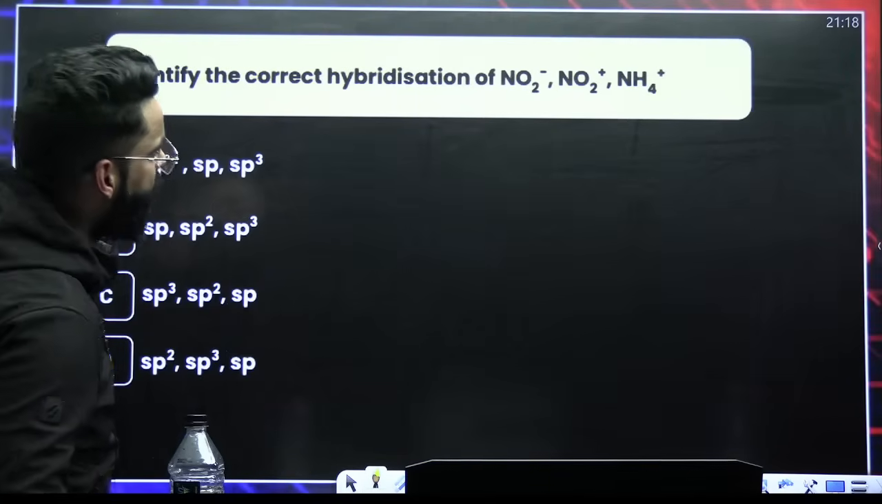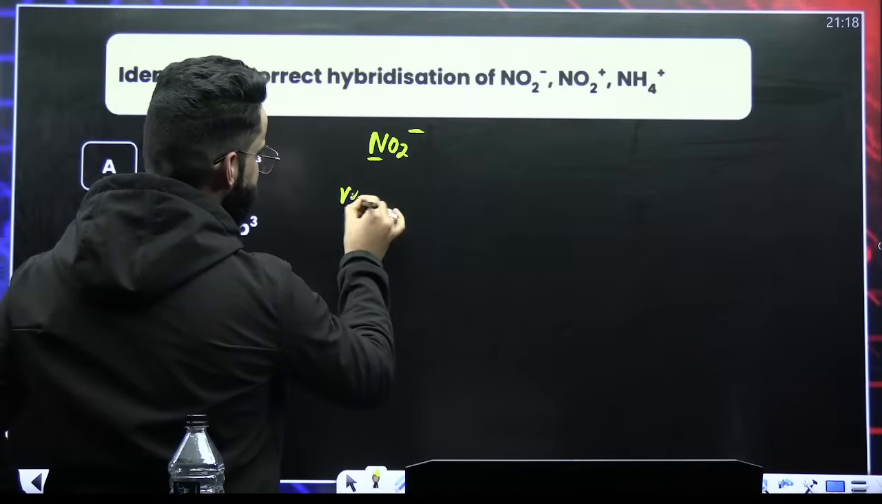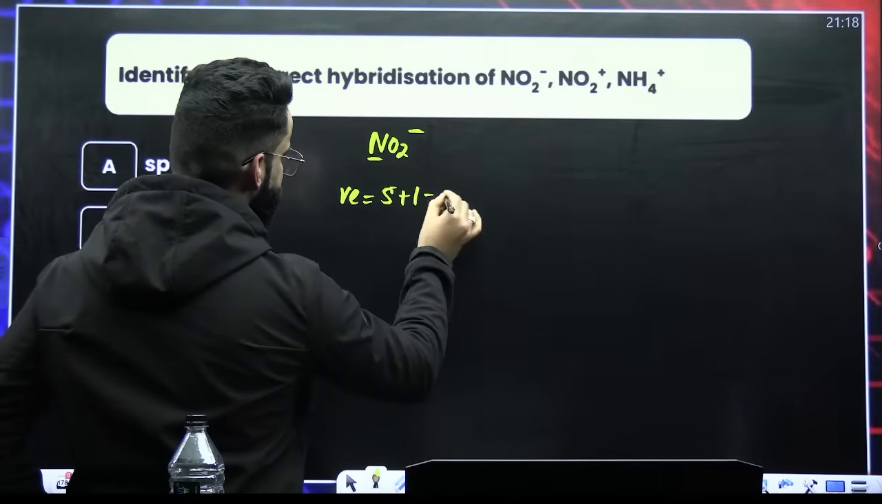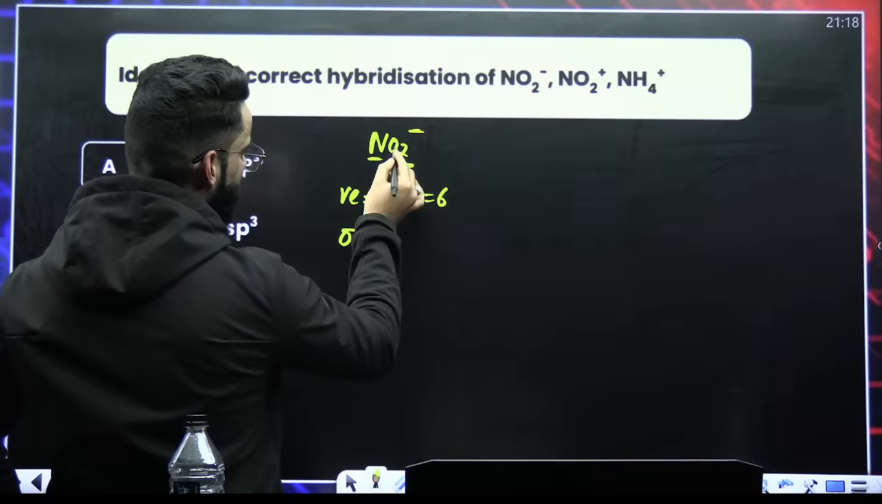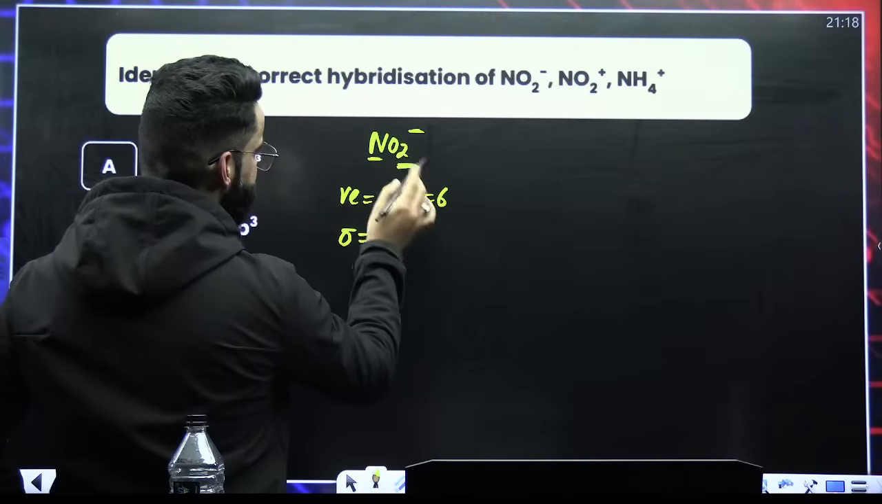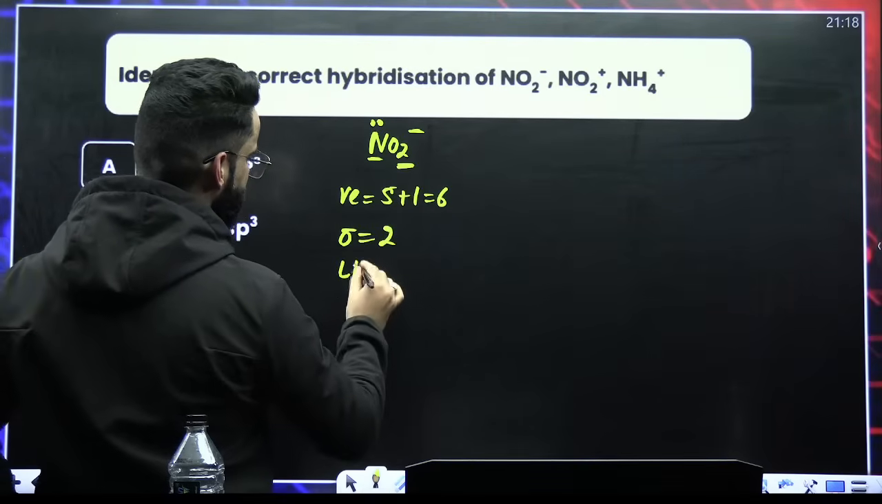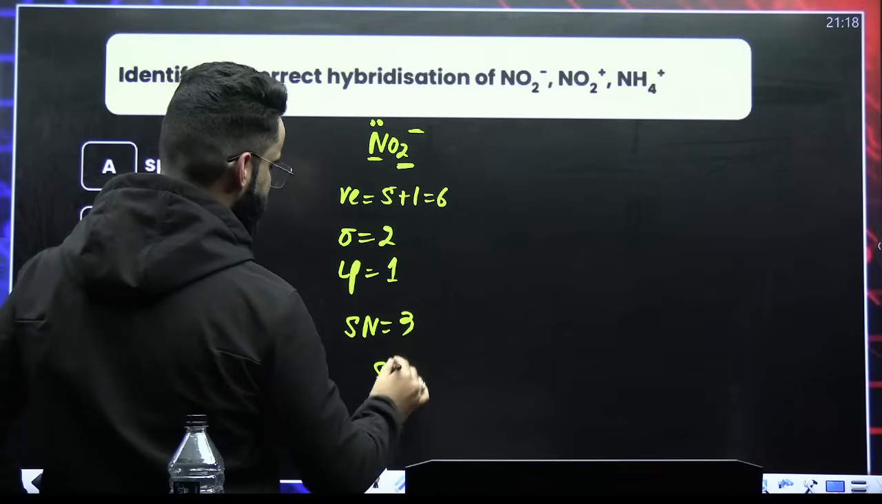NO2 negative, NO2 positive, NH4 positive. If I talk about NO2 negative, nitrogen, how many valence electrons? 5. There is a negative charge, plus 1 makes it 6. How many surrounding atoms? 2. So sigma bonds 2. Out of 6, since oxygen is divalent, 2 2s are 4. So out of 6, 4 are used. 2 are left as such in the form of a lone pair. Right? So steric number is 2 plus 1, 3. Hybridization is going to be sp2.